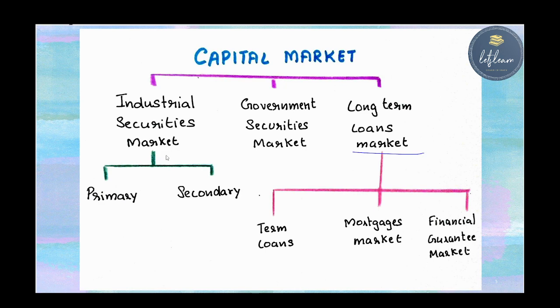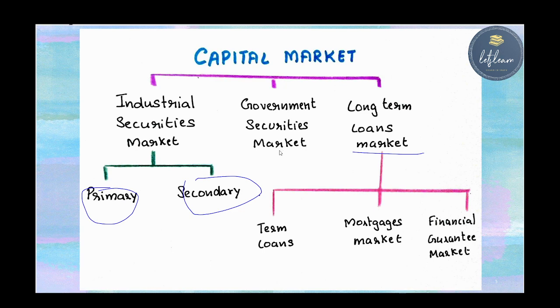The industrial securities market deals with equity shares, preference shares and bonds, and is classified into primary and secondary markets. The primary market, also known as the new issue market, is where a new organization makes its first issue, and the secondary market is where already existing shares, bonds or securities are traded.